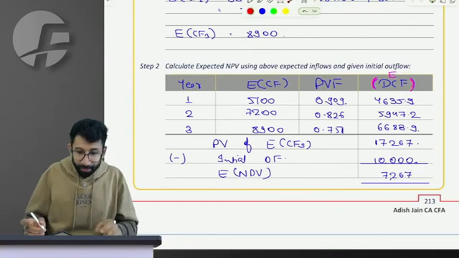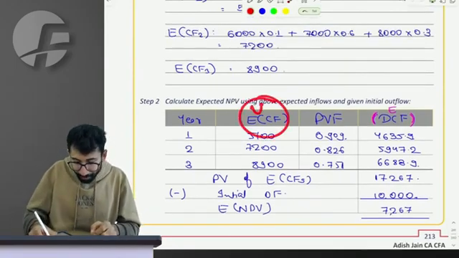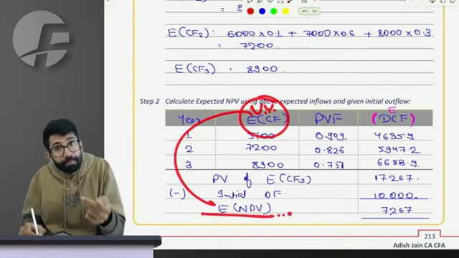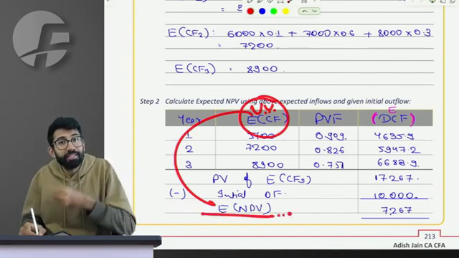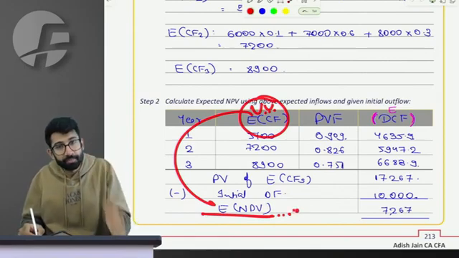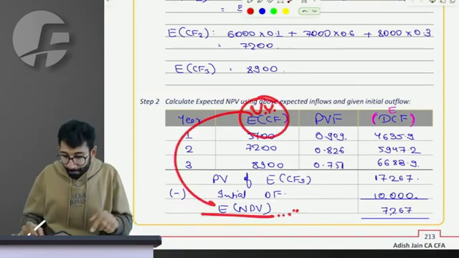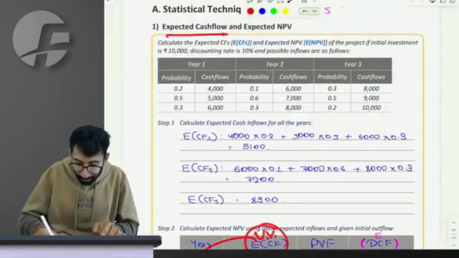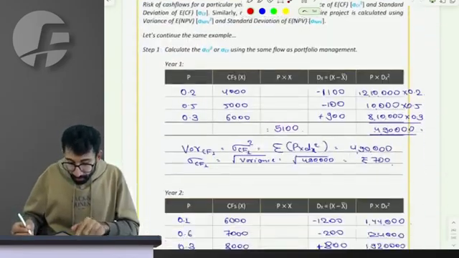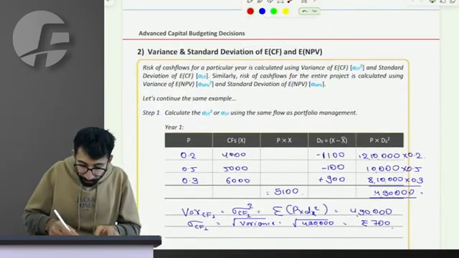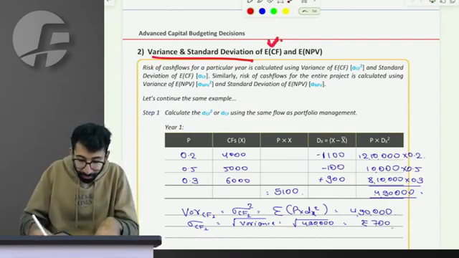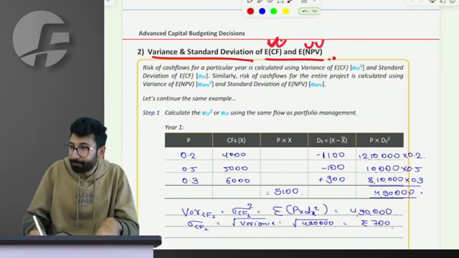Do you agree, people in the class, that if these are the expected cash flows, then the NPV so calculated will be the expected NPV, because this NPV is calculated based on cash flows which are themselves on an expected basis. This is the first thing, done extremely easily. Now you will learn how we calculate the risk, which is the standard deviation and the variance of expected cash flow and the NPV.